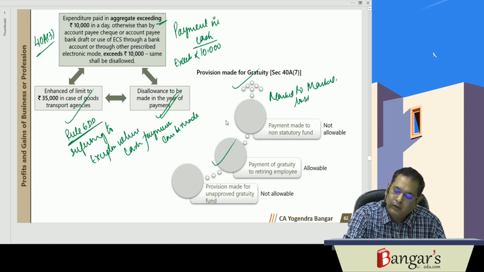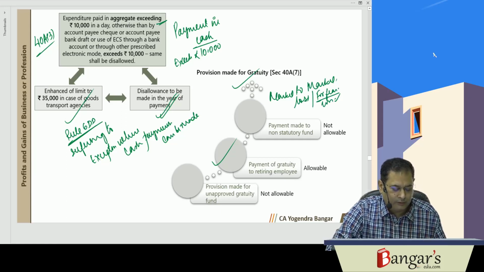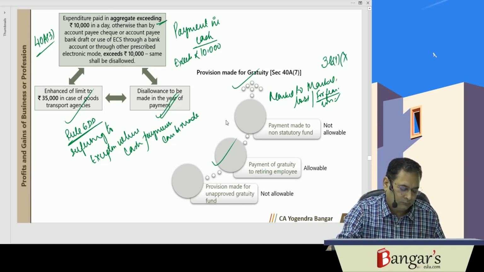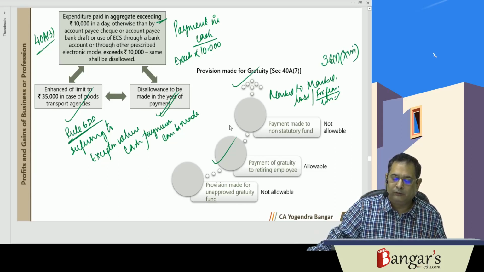And say foreseeable future losses, the same will not be deductible until and unless it has been provided under section 36(1). It is 18. Okay. So this was about the specific disallowances.